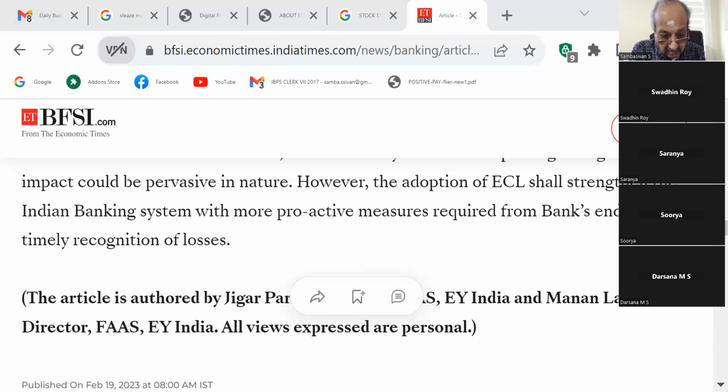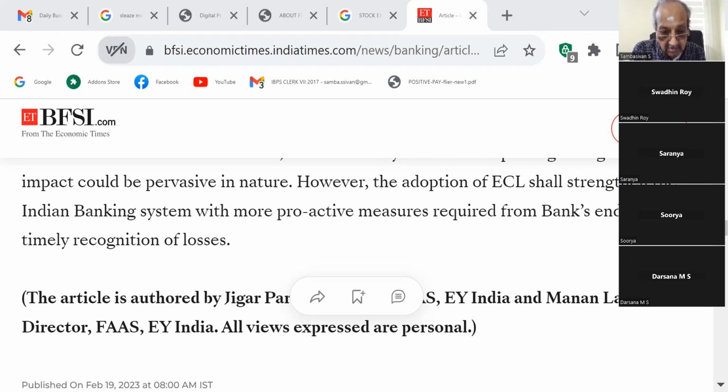Assets are classified into 4 terms generally: standard asset, substandard asset, doubtful asset, and loss assets. For each classification, the bank has to maintain a certain provision for future losses, for future uncertain effects. Later, in 1998, the time limit of this classification of assets was also changed. Earlier, NPA would occur only after 2 years of non-repayment.